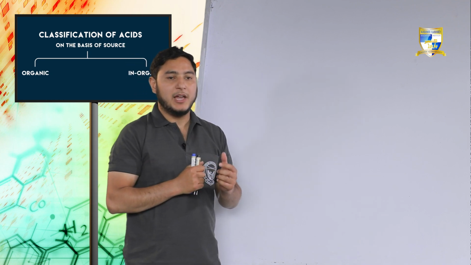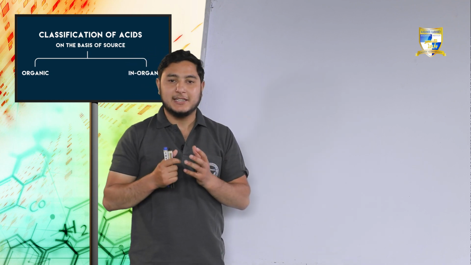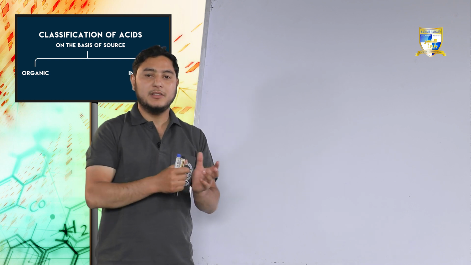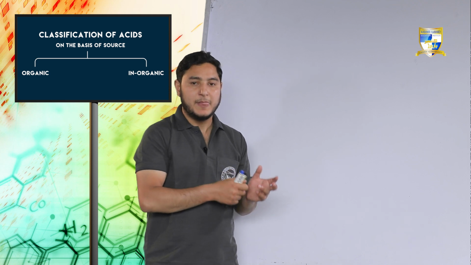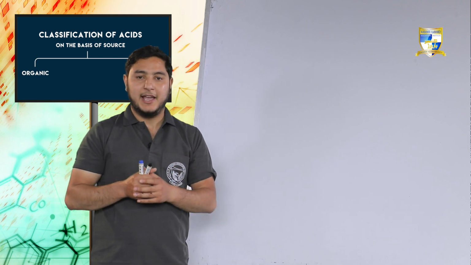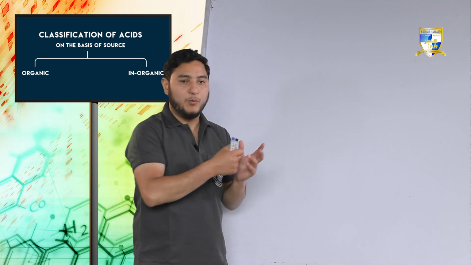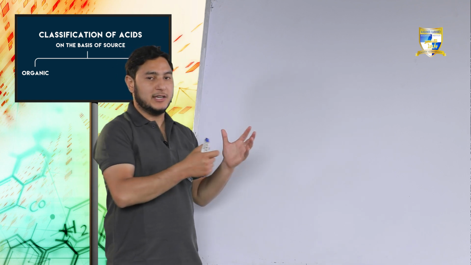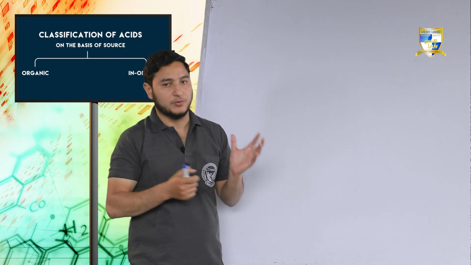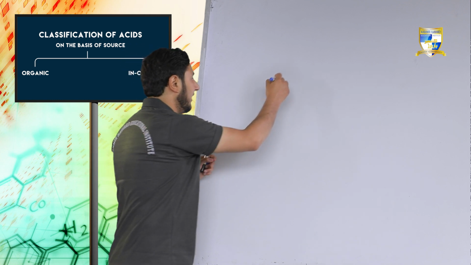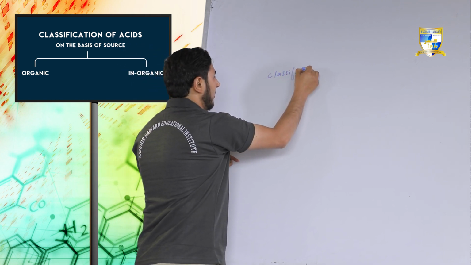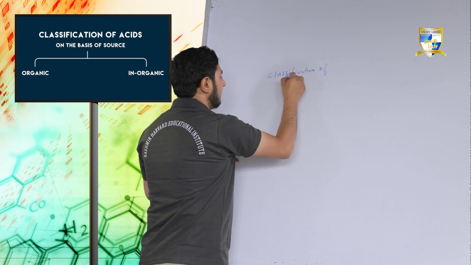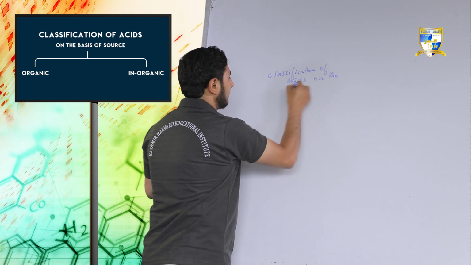Today we are going to study the classification of acids on the basis of source, on the basis of molecular composition, and on the basis of basicity. I am going to start with the source. How do we classify acids on the basis of source?